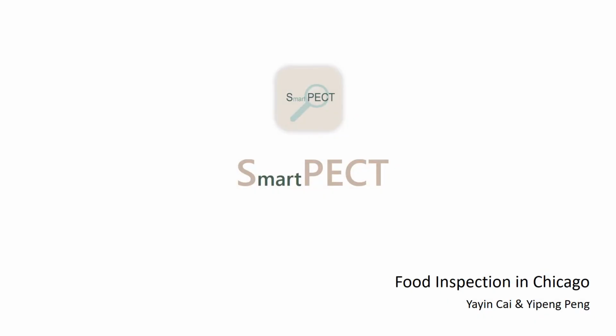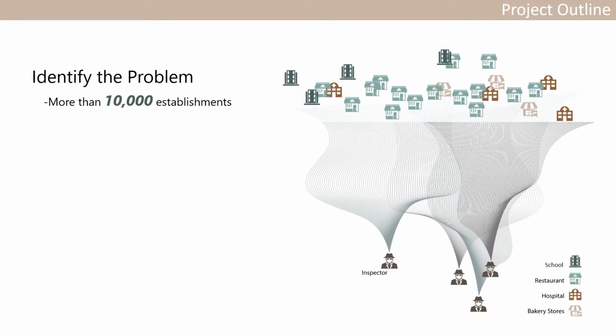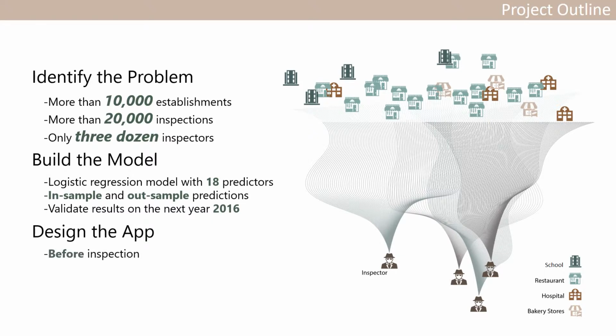SmartPect, a smart food inspection app for Chicago. There are more than 10,000 establishments in Chicago and more than 20,000 spots that need inspections. However, there are only 3,000 inspectors at the Chicago Department of Public Health, which means every inspector is in charge of more than 500 inspections.